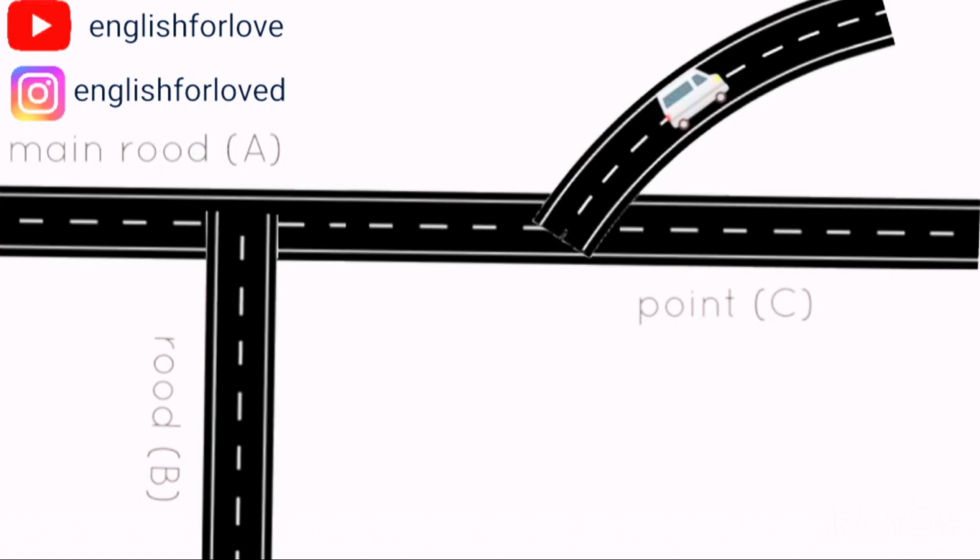If the subject of branch off is a car, then it means that the car changes its way from the main road and enters a secondary road. Once again, look at the illustration. Again, as you see, the car branches off the highway at point C, which means that this car leaves the highway, leaves the main road at point C and goes through a different road.